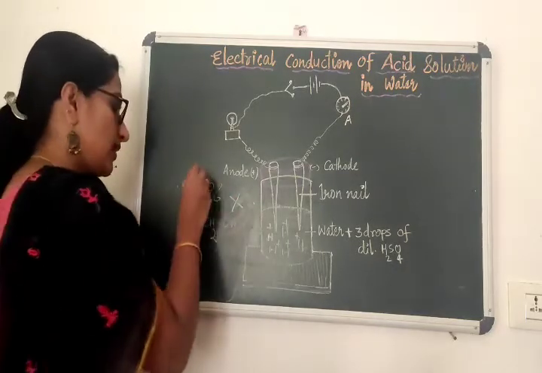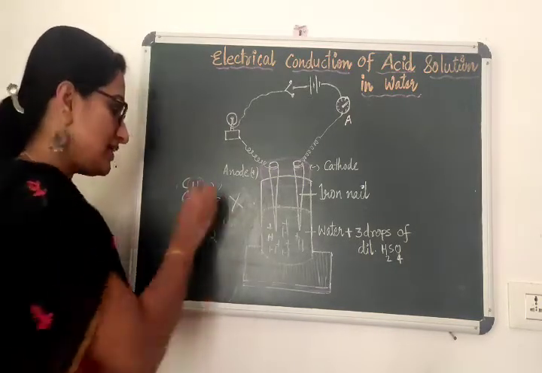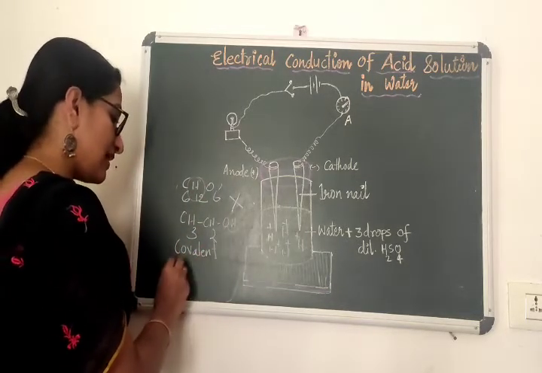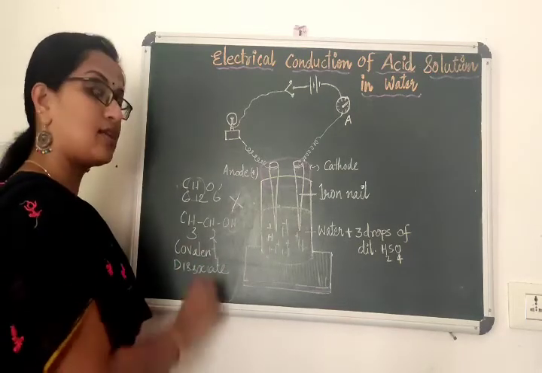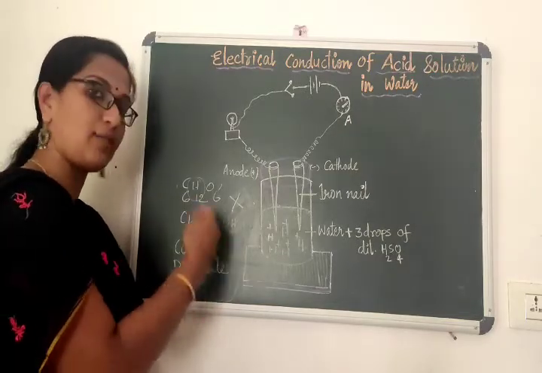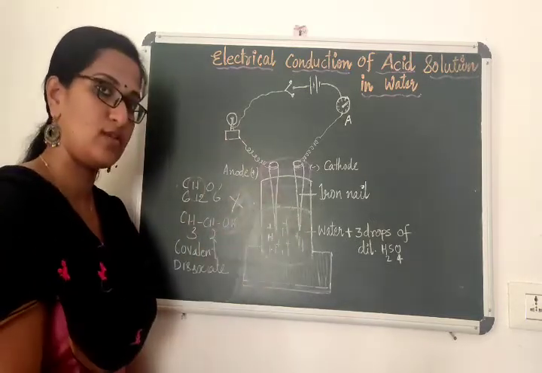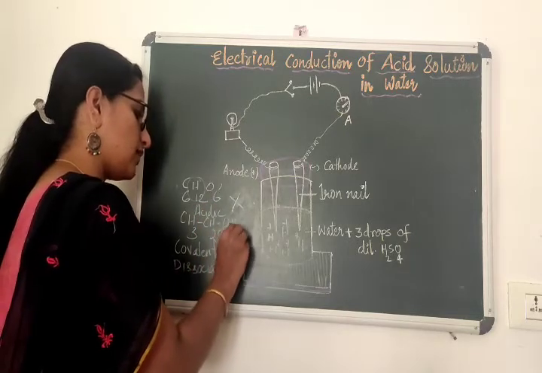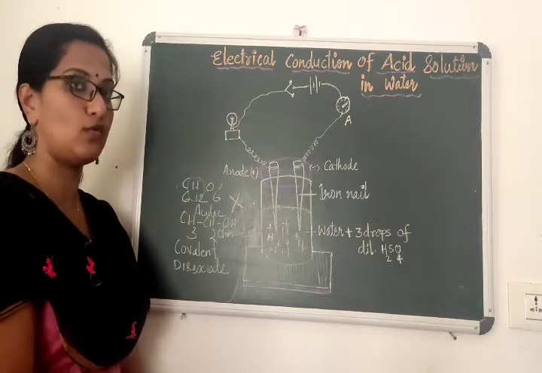You can ask, since hydrogen is present in both, why don't they conduct electricity? Because these two compounds are covalent compounds which do not dissociate in water. They do not have the capacity to decompose in water and never produce H plus ions, so they never show acidic character. Only acids and bases conduct electricity in the water medium.